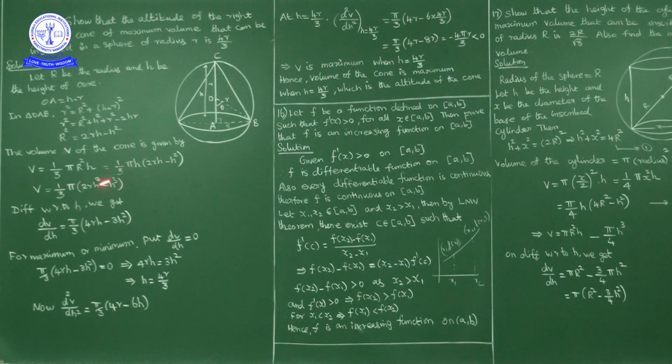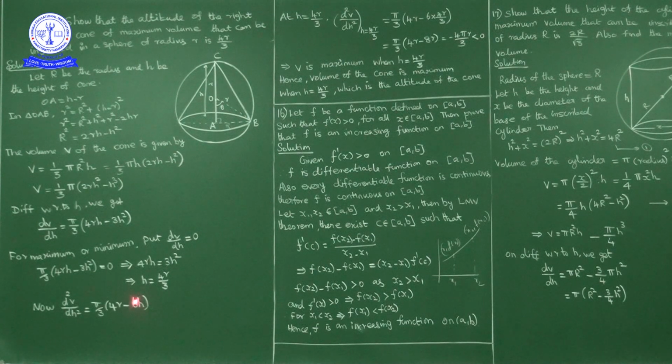Now first derivative dV by dh is equal to pi by 3 into 4rh minus 3h square. Now d square V by dh square is equal to pi by 3, a constant, into the derivative of 4rh with respect to h, which is 4r, minus the derivative of 3h square, which is 6h. So pi by 3 into 4r minus 6h.